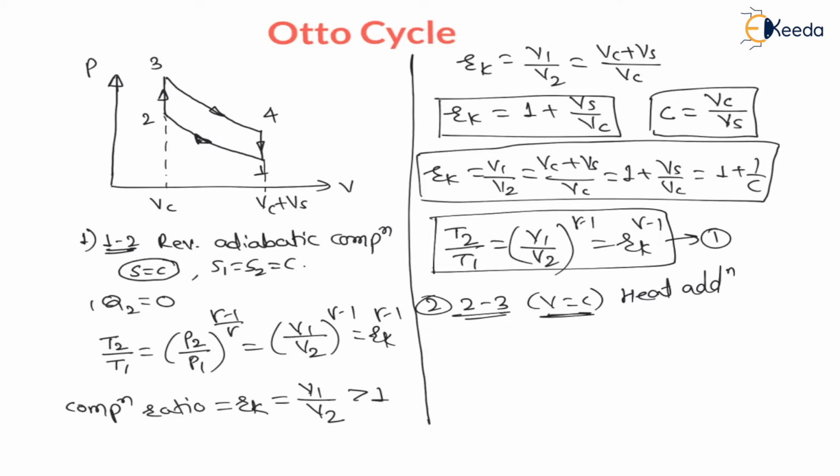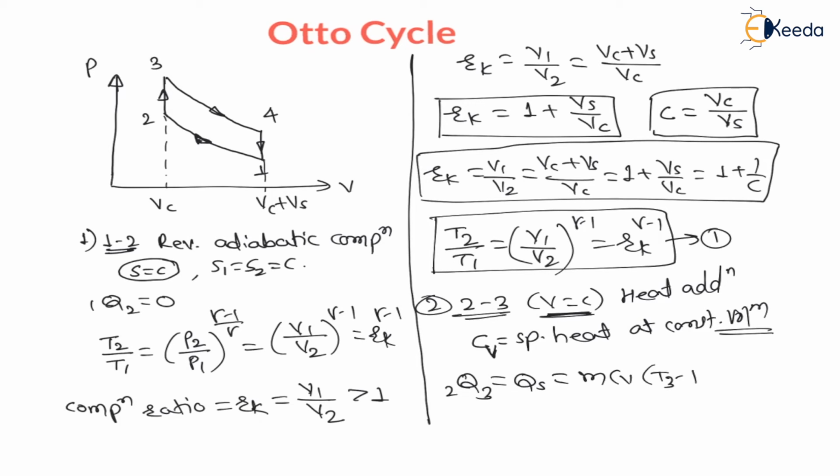As heat is added at constant volume, for constant volume process, the specific heat value used is Cv, that is specific heat at constant volume. Therefore, heat 2 to 3, which is nothing but heat supplied, is equal to mCv (T3 minus T2). This is the formula to find heat supply during constant volume processes. Let us say this is equation number 2, which is useful later.